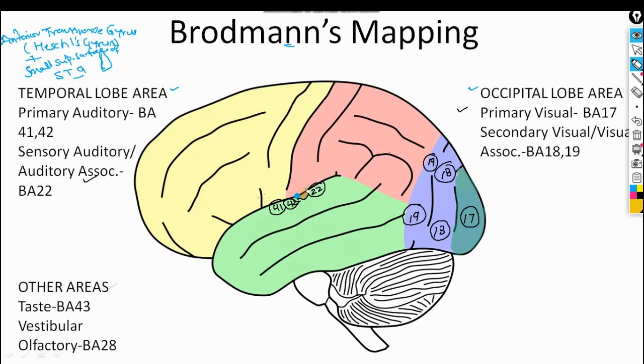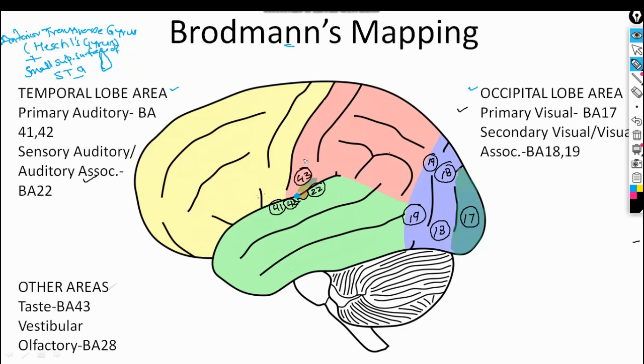on the superior surface, let me color it, on the superior surface of this superior temporal gyrus. Clear? You will see the area of taste, and this is known as Brodmann's number 43.